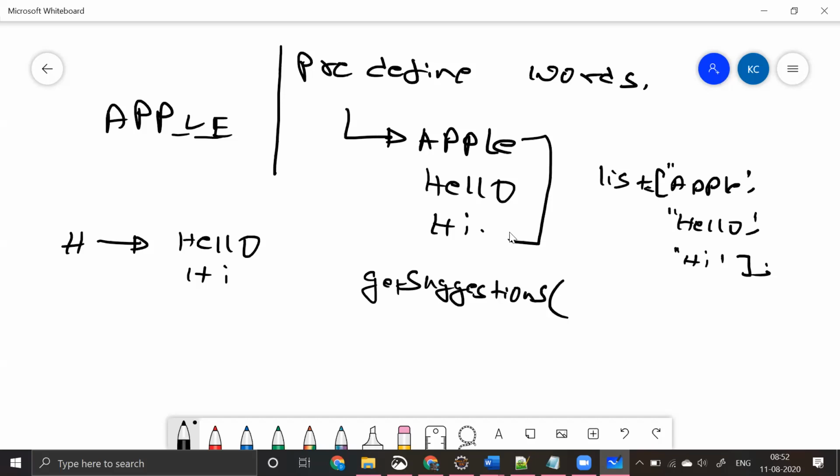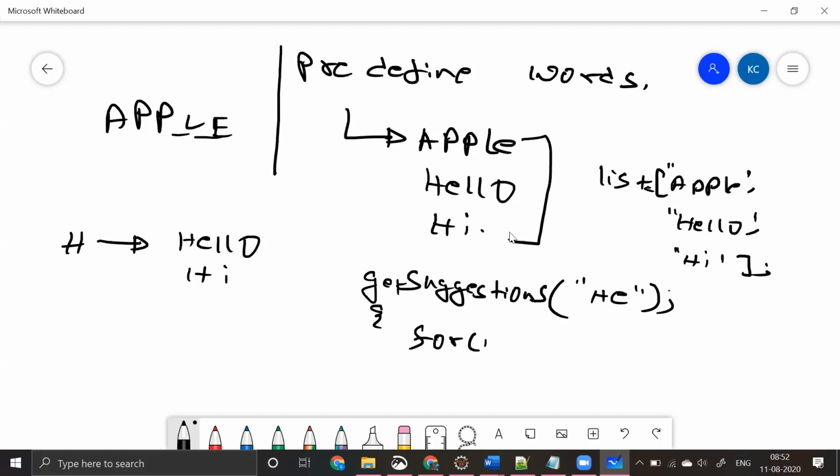And I will pass some word. For example, let's say here I will say "he". Okay, so when I pass something, what my method should do is iterate over my dictionary and try to see if there are any words of this sort or not, right? How we can do is, maybe we can say